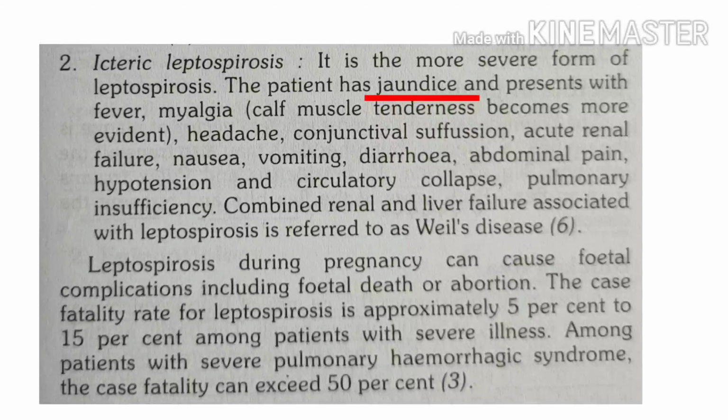Those are the patients who develop severe or fatal disease. So what important things must you know, what things are to be watched? They will develop jaundice. So once jaundice appears in a leptospirosis case, definitely this is something serious. Or they may develop some hemorrhagic manifestations. As we said, GI hemorrhages can occur. Then hypotension, or some congestive heart failure, renal failure, and the patient may go into coma. This is the severe case of leptospirosis.